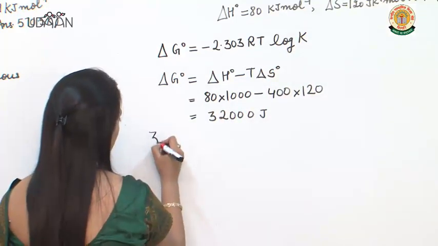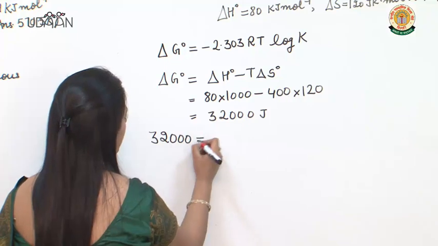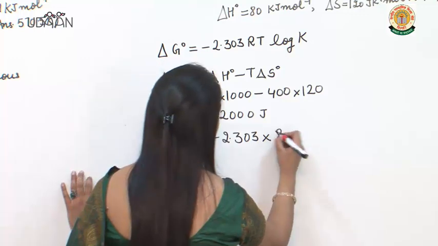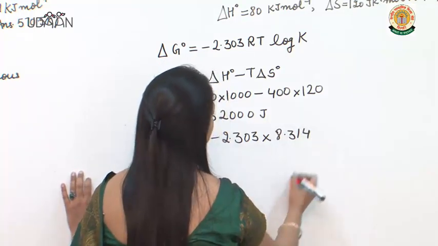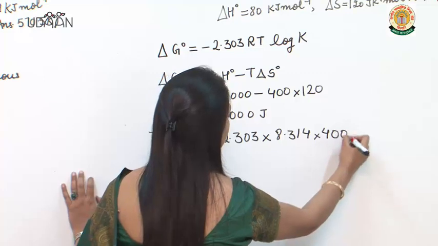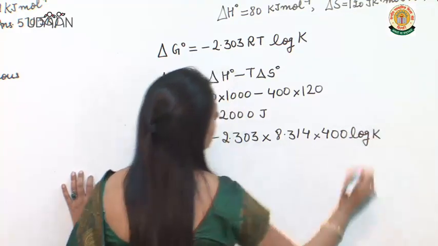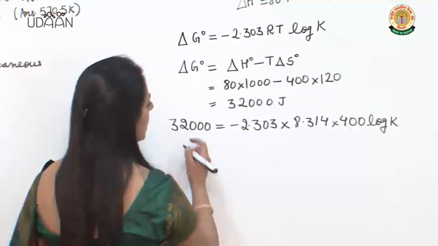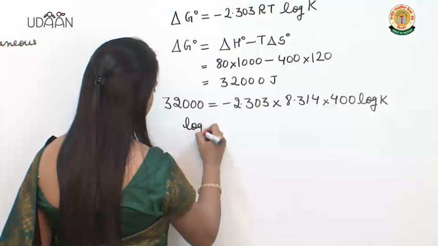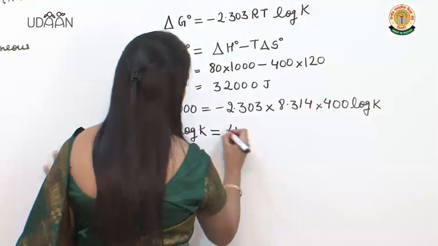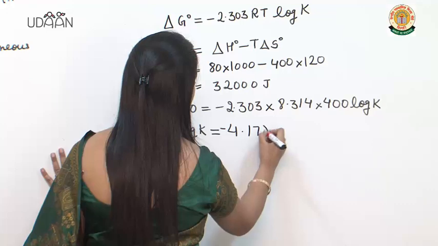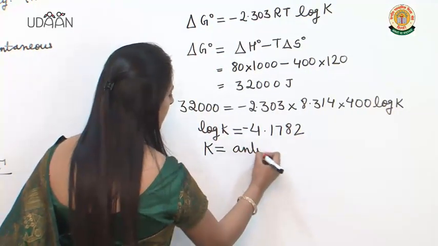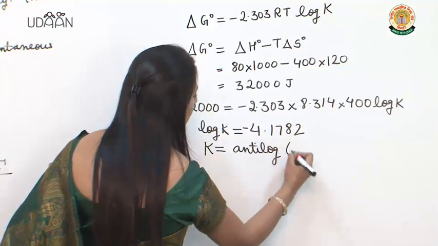So when you substitute all these values, what will you substitute as the value of R? It would be 8.314 joule Kelvin inverse mole inverse. Temperature is already given to you, 400 Kelvin. Now when you find out log K, it comes out to be minus 4.1782. Now for finding out K, I will have to take the anti-log of minus 4.1782.